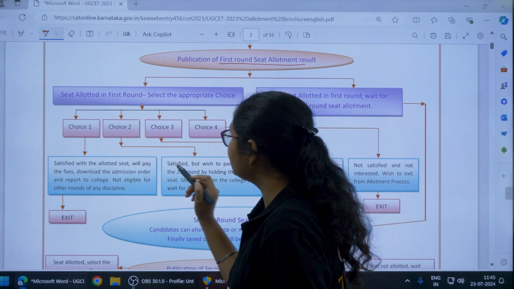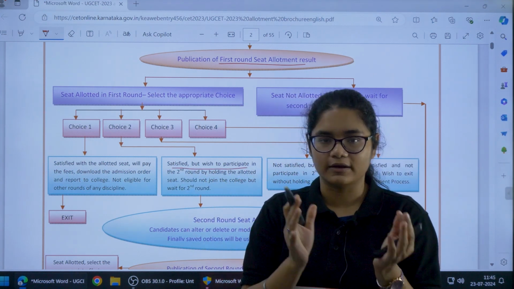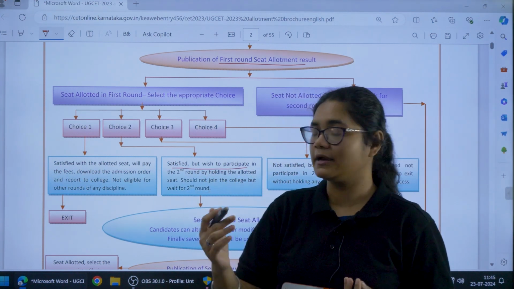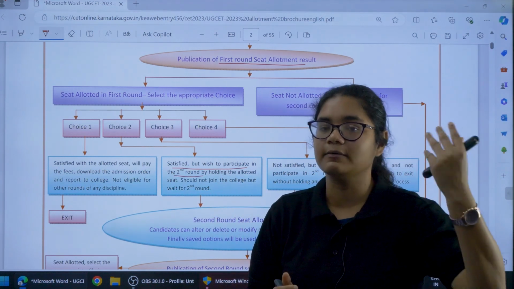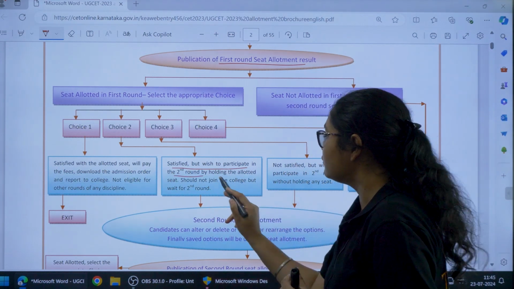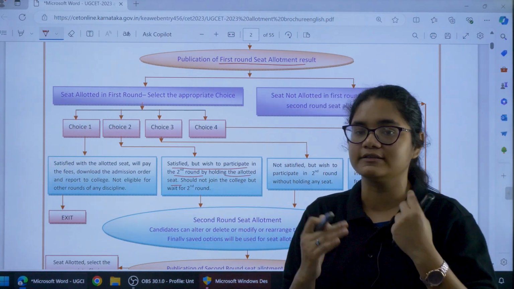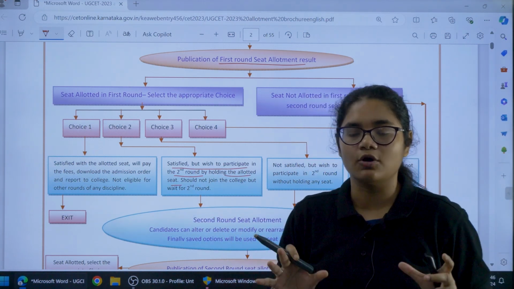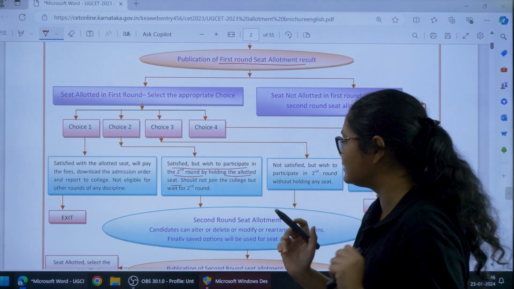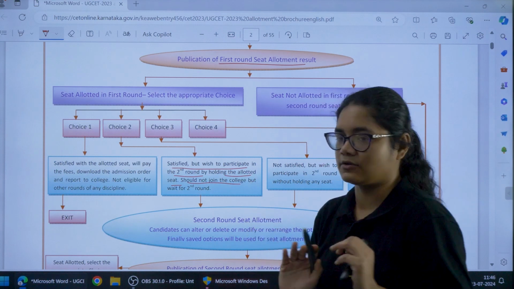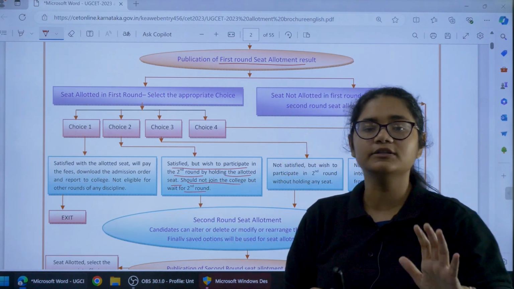Now choice 2 is for those who are satisfied with the college that they are getting, but wish to participate in the second round, with the hope that they may get a better college and a better course. But here you are holding the allotted seat. Means in case in the next round you do not get the seat you want, the seat that you have got now will still be retained with you. You won't lose that seat. I hope this is clear. But you are not joining this college now, you are waiting for the second round.